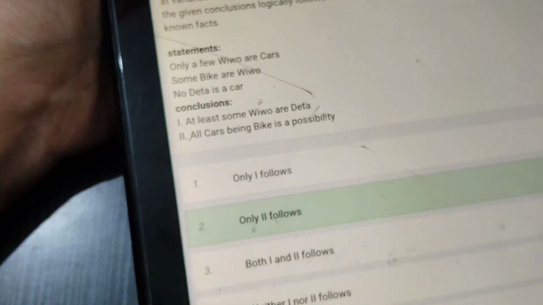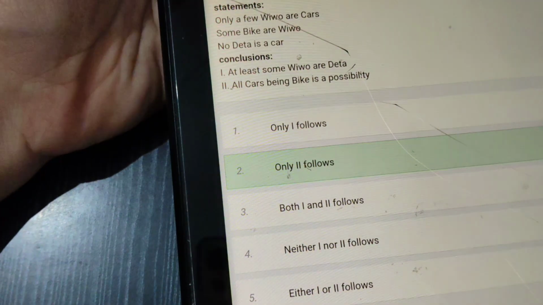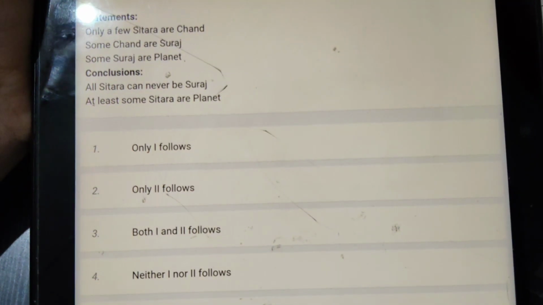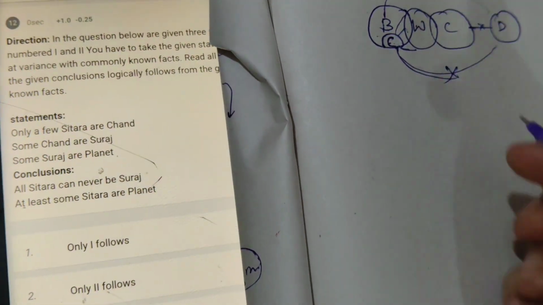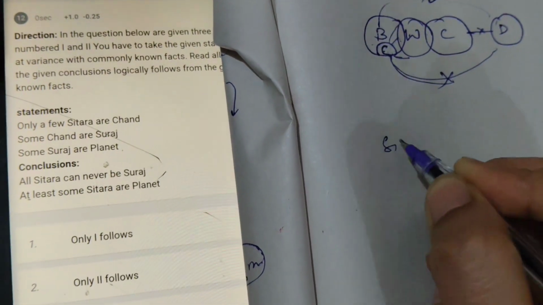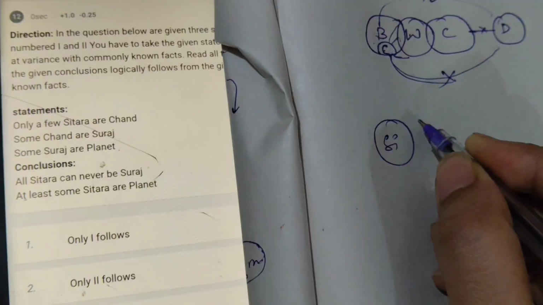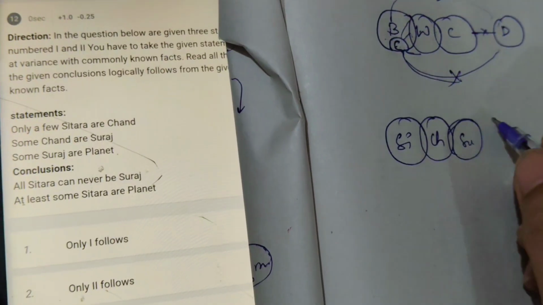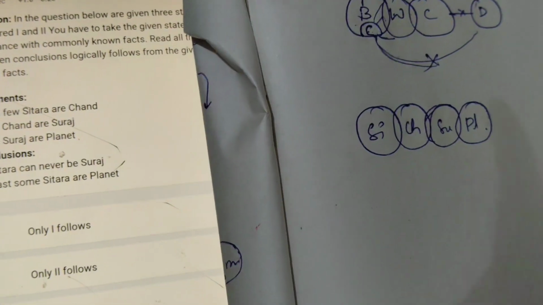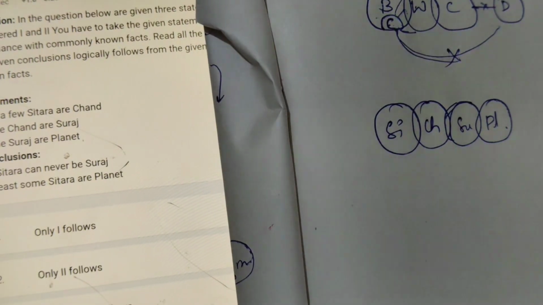Okay, hardly it will take 10 to 15 seconds. The diagram takes 10 seconds, the answer 2 to 3 seconds. Okay, next, few Sitara are Chand. Sitara, Suraj, both have S. Few Sitara are Chand, some Chand are Suraj, some Suraj are Planet. Okay, this is the diagram. Conclusions: all Sitara can never be Suraj.